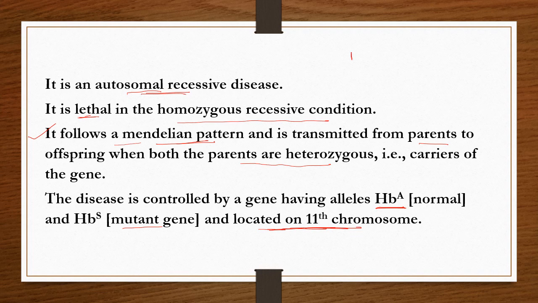Suppose HbA HbA, it is the normal condition. The diploid cell has two sets, no? So that's why this is normal. And HbA HbS, where S represents the sickle cell anemia,